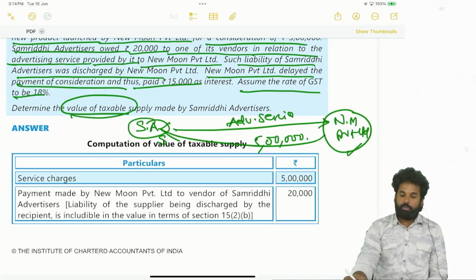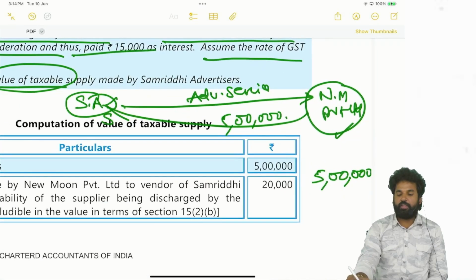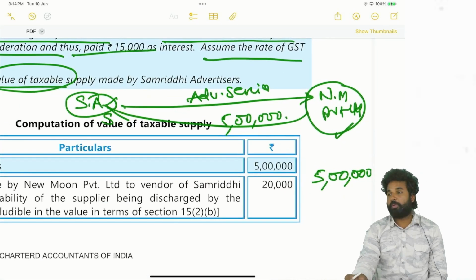Okay. Tell me what is the service charge, what is the consideration? 5 lakhs. Correct? Okay. So next transaction, 20,000. What is that? Who has to pay that? Supplier has to pay. But who has paid that? Recipient has paid. So as per section 15 subsection 2 clause B, anything paid by the recipient which shall be paid by the supplier has to be included. So 20,000 to be included.